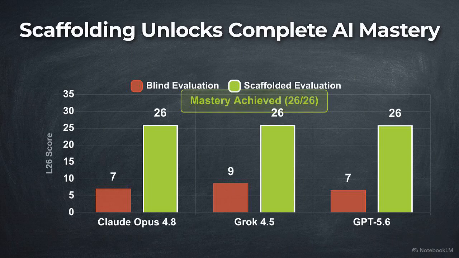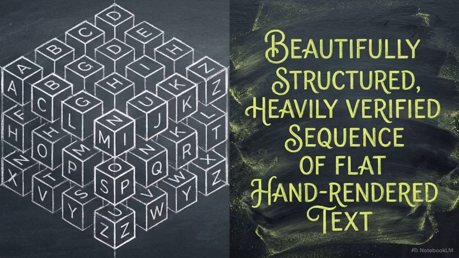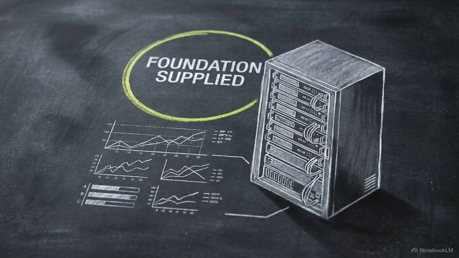The models use the supplied foundation to achieve near-flawless 26 out of 26 scores. A capability problem occurs when a model receives the complete structure but still lacks the reasoning power to execute the task. An infrastructure problem occurs when the model executes the task perfectly, but only after the missing structure is supplied. These results identify an infrastructure problem. The models already possess the reasoning required to work with these foundations. They simply lacked the foundation itself.